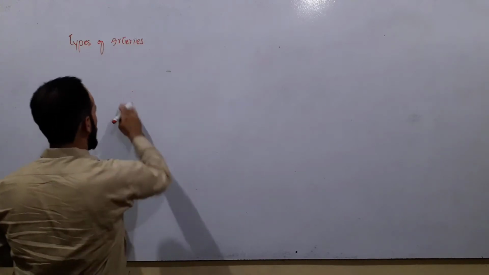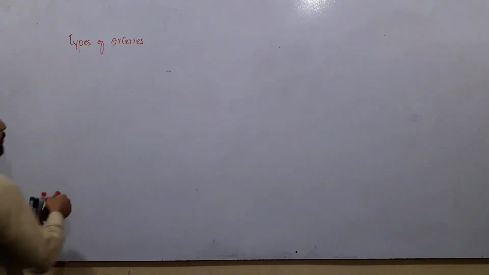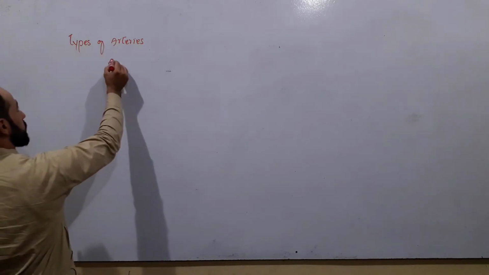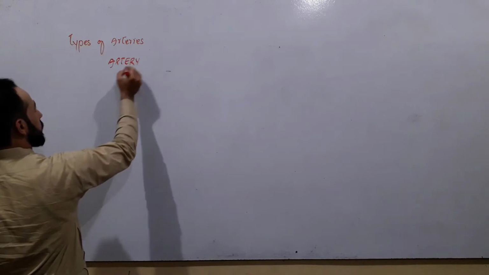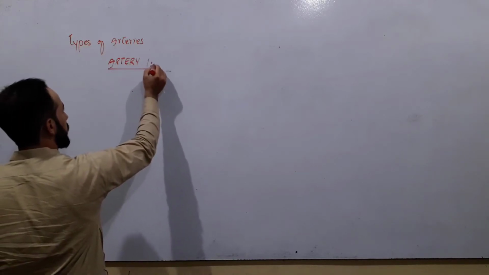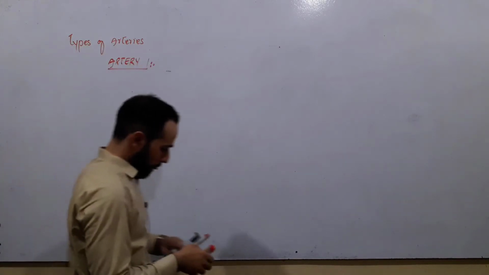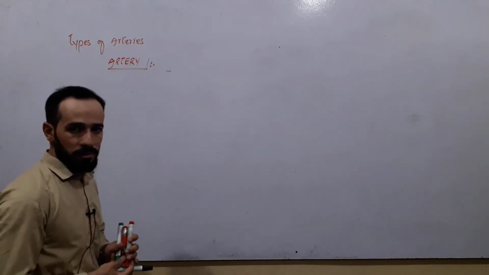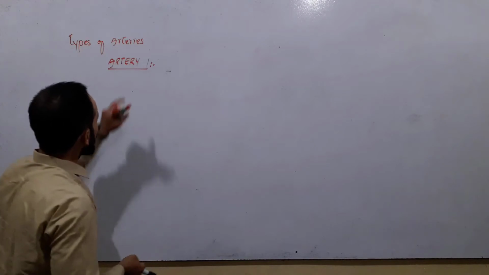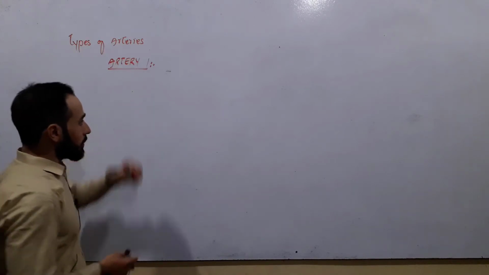First of all, let me define what an artery is. Friends, we have about 5 types of blood vessels in our body. One of them is the artery.